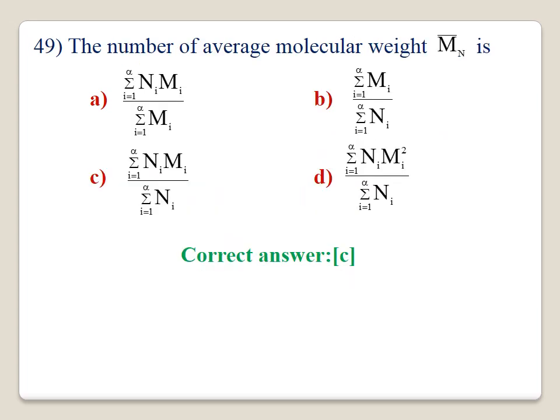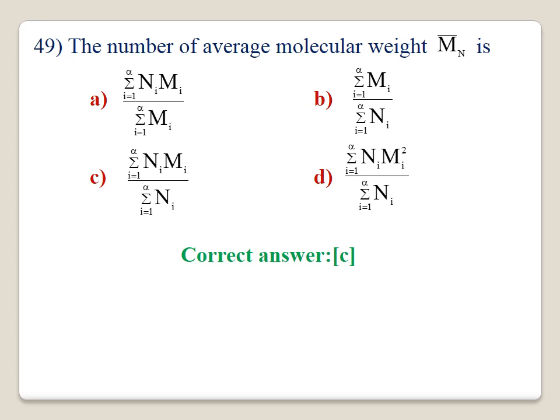49. The number average molecular weight Mn is. Here the correct answer is C. Summation of i equal to 1 to infinity of Ni Mi divided by summation of i equal to 1 to infinity of Ni.